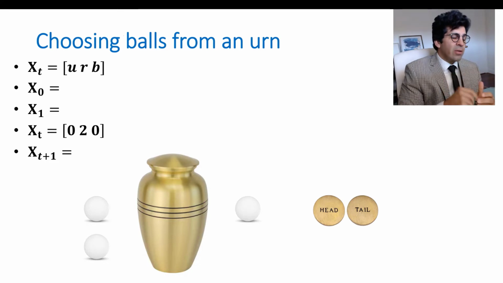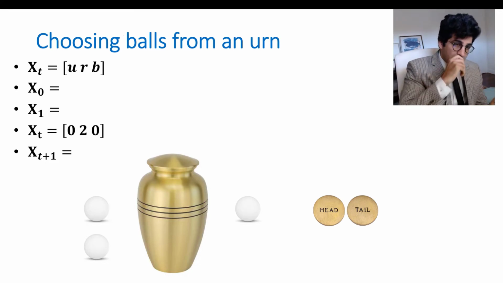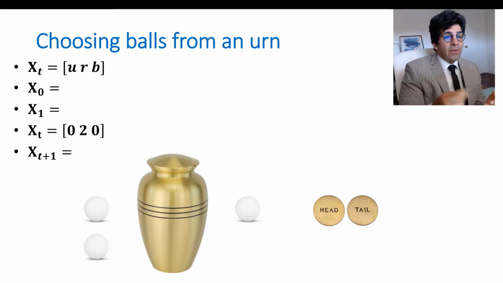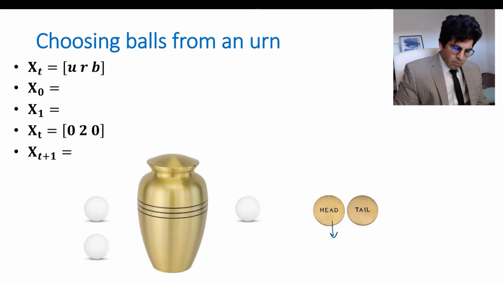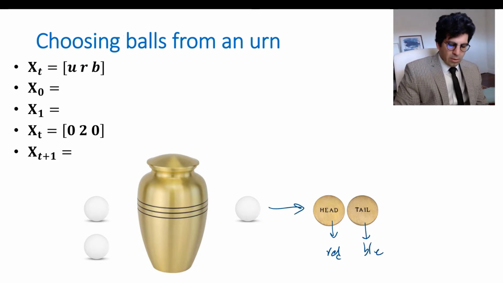So this is the first round of the game. We randomly pick one of them. If it's unpainted, I flip a coin. If it's head, I paint it red. If it's tail, I paint it blue. Red, blue, if it's unpainted. And then I put it back.